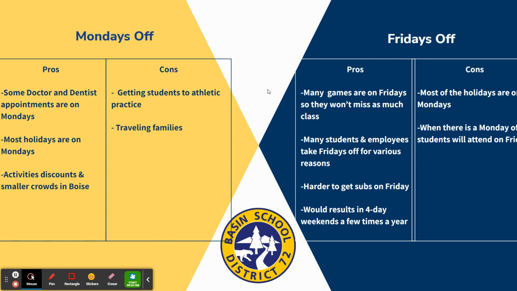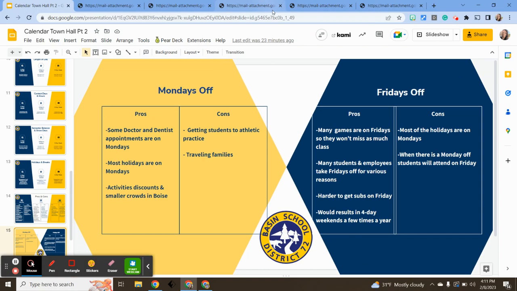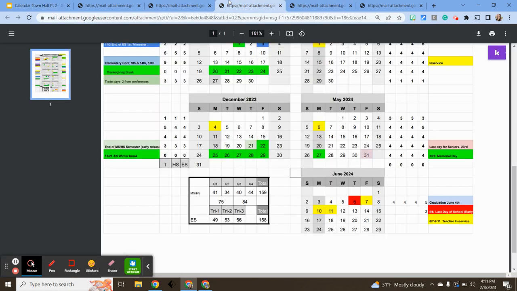This could result in a 4-day weekend a few times a year. So for instance, for President's Day, you would have Monday off. The week before that, you would have the Friday off, and that would result in a 4-day weekend. The con is that with those Mondays that are on Fridays, you would have to switch. So let me show you what that looks like.